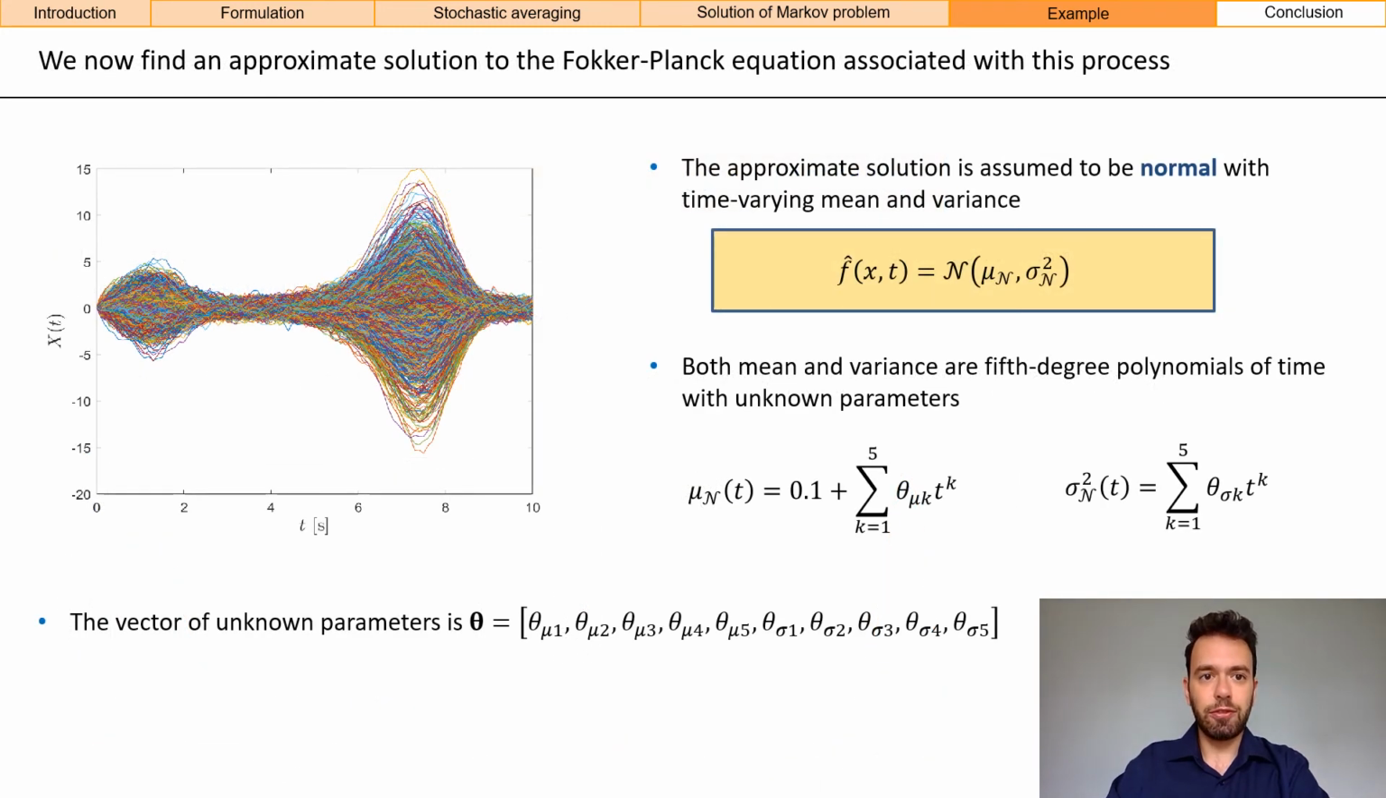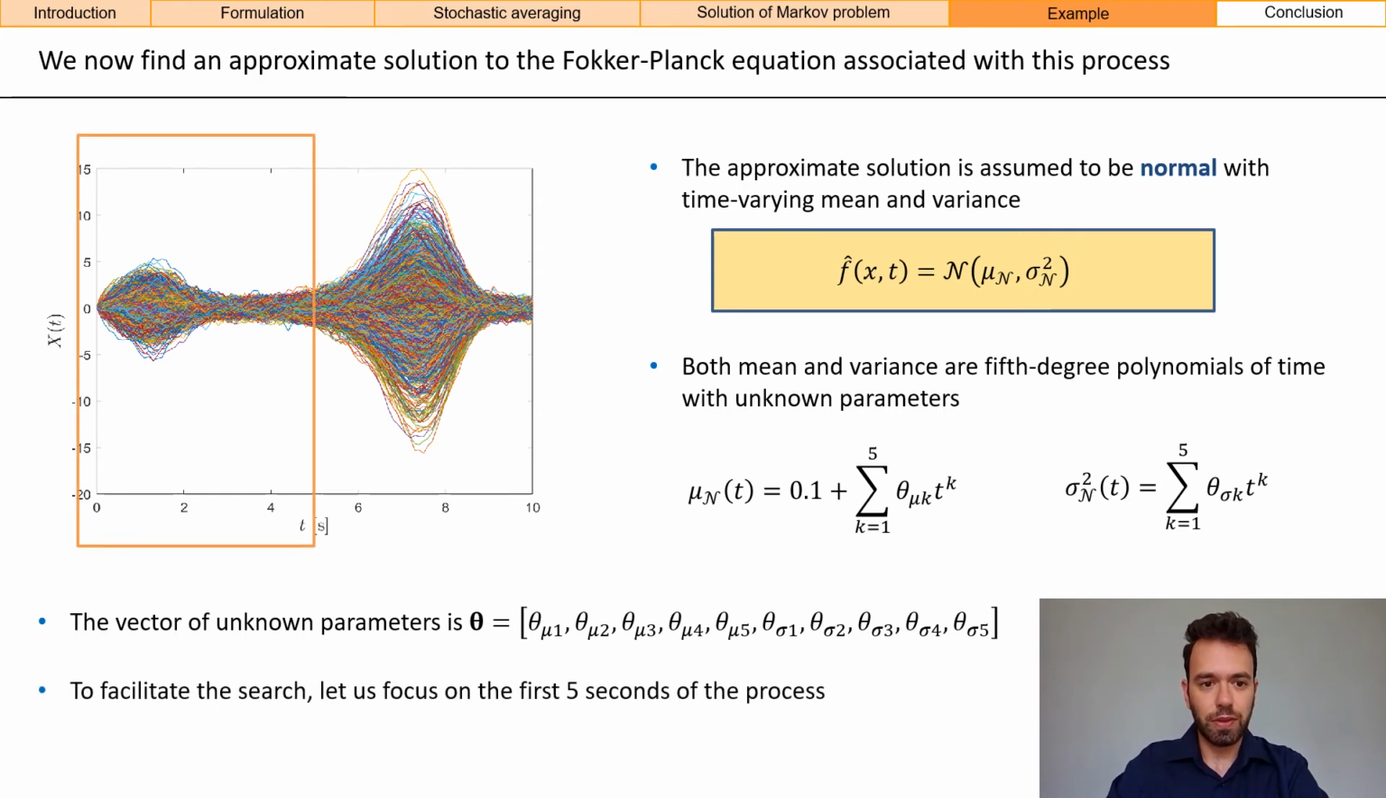So now that we have an equivalent Markov process, we can now find an approximate solution to the associated Fokker-Planck equation. For this problem, we assume the approximate solution to be normal with time-varying mean and variance, and both mean and variance are fifth-degree polynomials of time with unknown parameters. So this means that we have a total of 10 parameters to calibrate. And to facilitate the search of a minimum, we focus on the first 5 seconds of the process.